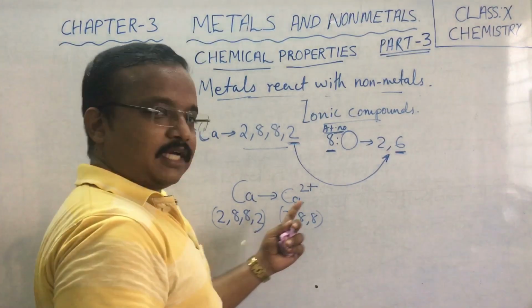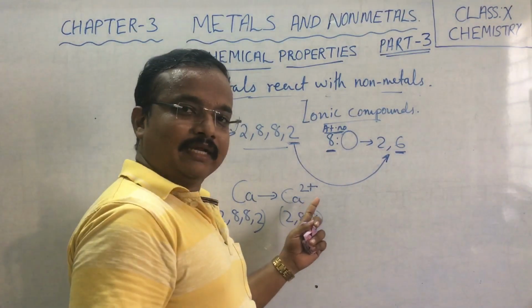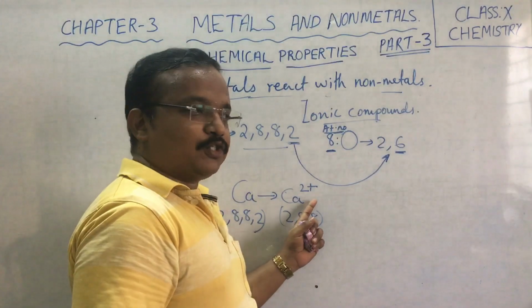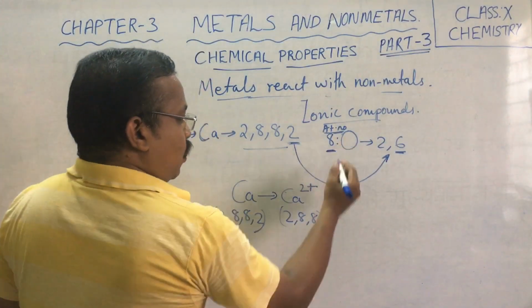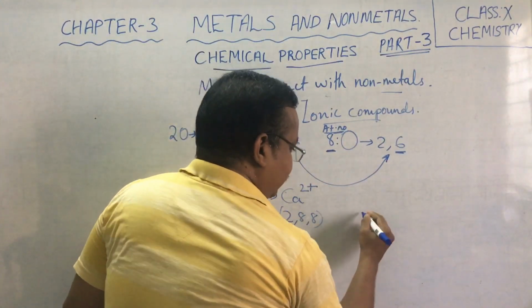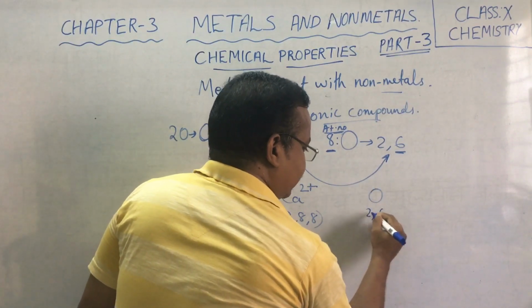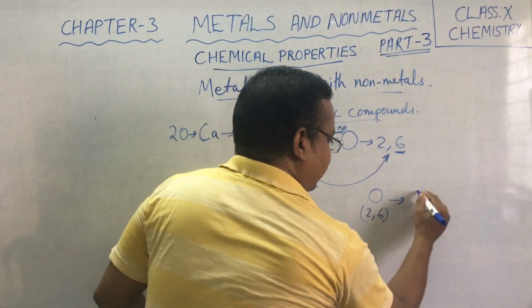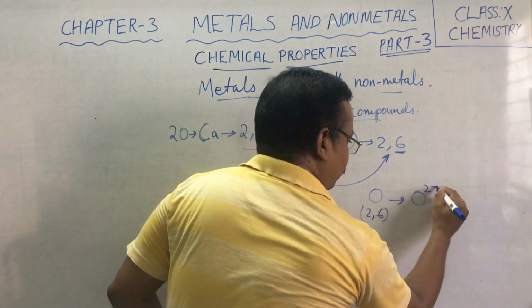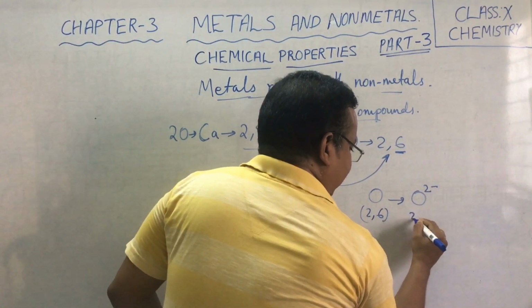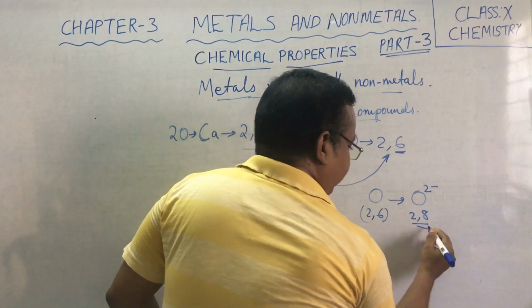These 2 electrons are lost, that's why it gets a 2+ charge. And oxygen, having 2, 6 configuration, by receiving them becomes O2-. Why? Because it is becoming 2, 8 configuration.